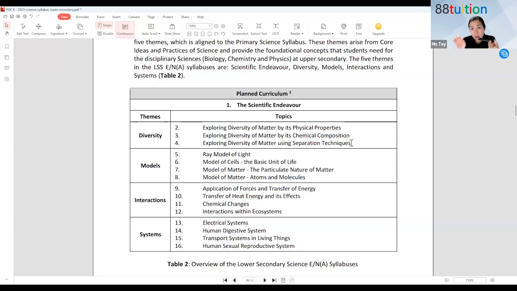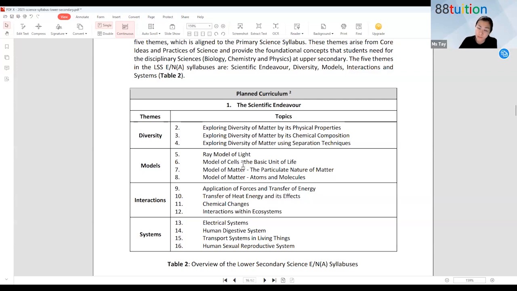We will take that ink from the check and separate it out to find out what the components are. Then we can test the ink of different people's pens, to see whose pen was actually used to sign that check. All these can be learned under separation technique. You also learn ray model of light. Have you learned light before? Yes, right. Primary school light, you're going to cover again, but it's not going to be as simple as primary school. You are going to learn more about light.